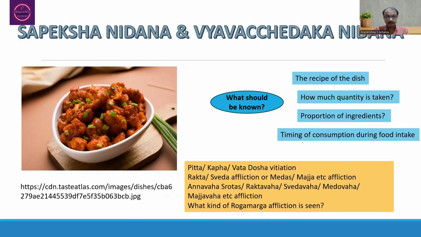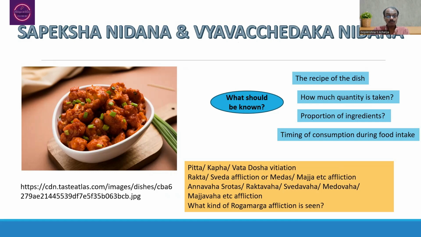When you think about this, the overall interpretation, as the person is going to consume this, that will be having the Katu, Amla and Lavana Rasa, that will be having the Snigdha, Ushna, Tikshna, Laghuguna as such, plus wherein there may be a possibility of the maximum vitiation of the Pitta dosha, then lesser extent Kapha dosha vitiation, then still much lesser extent Vata dosha vitiation may be possible.